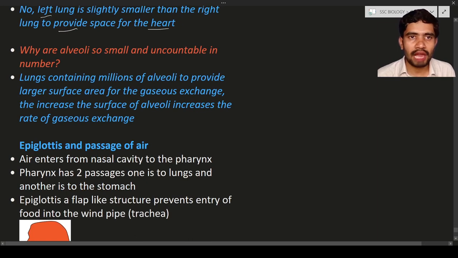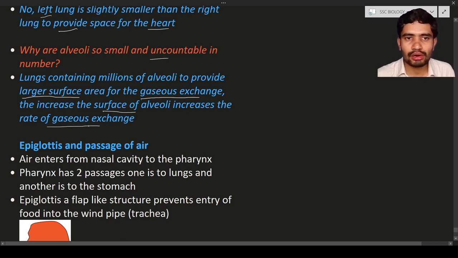Next is, why are the alveoli small and uncountable in number? Why? Because to increase the surface area, or for the larger surface area, they are small and uncountable. As a result, the gas exchange is going to take place. So the surface area of alveoli increases, and the rate of gas exchange is also going to increase.